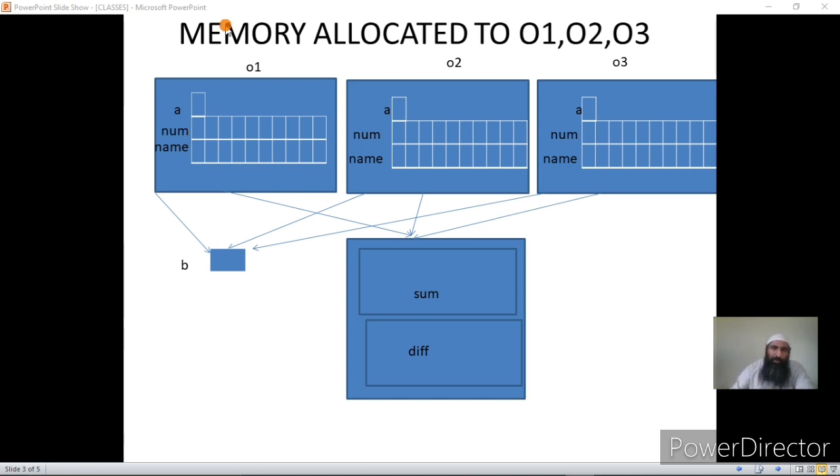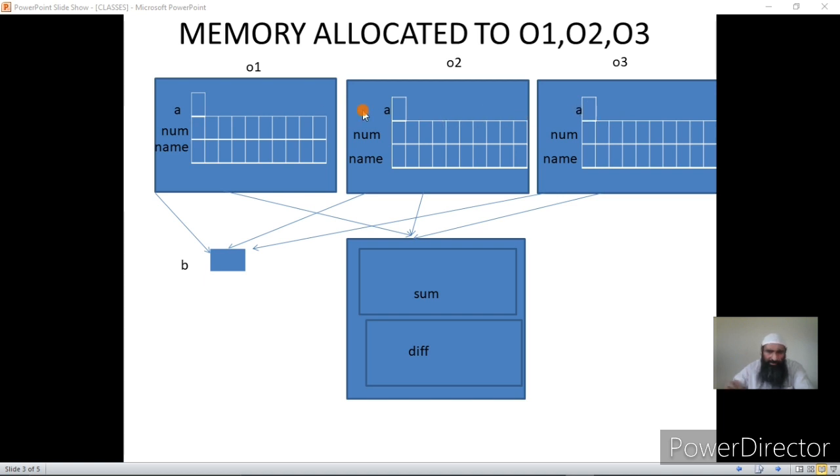For object O1, we have got three members created in memory. Memory will be allocated for a, num and name for O1, and a, num and name for O2, and a, num and name for O3. So this array is created three times, separately for each object. Same way, num is created separately for each object, and a is created separately for each object.